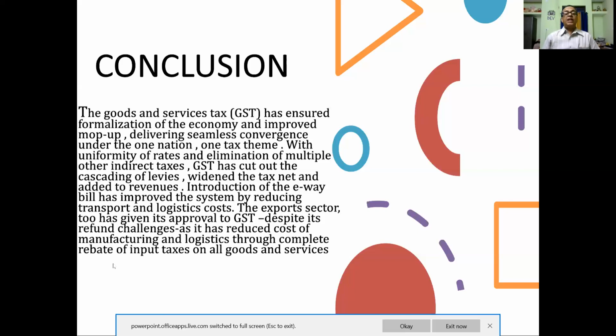The theme of one nation, one tax is actually adopted through GST with uniformity of rates and elimination of multiple other indirect taxes. GST has cut out the cascading of levies, widened the tax net, and added to the revenues. So revenue is also improved.